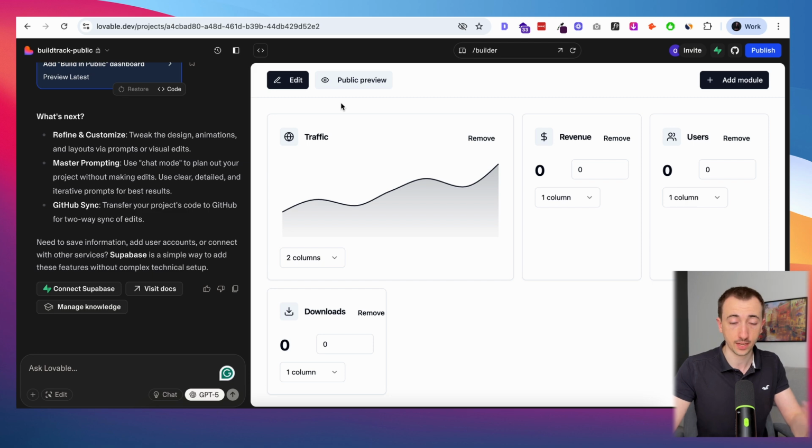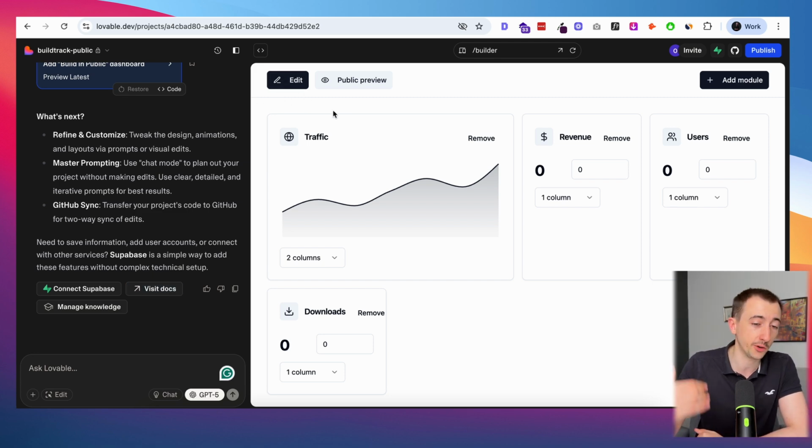Because what's going to happen is that you're going to come here and try to fix this edit button. You're going to prompt. It's going to maybe fix it, maybe not. And then something else will break. And then you're trying to fix that. And then now the edit button doesn't work. And you're going to go back and forth for a while before all of the features and functionality of your app actually work together.